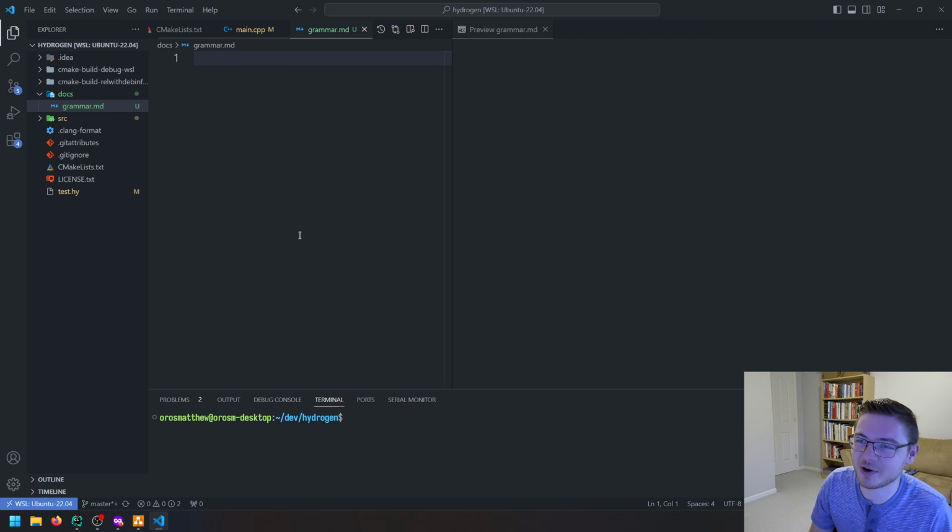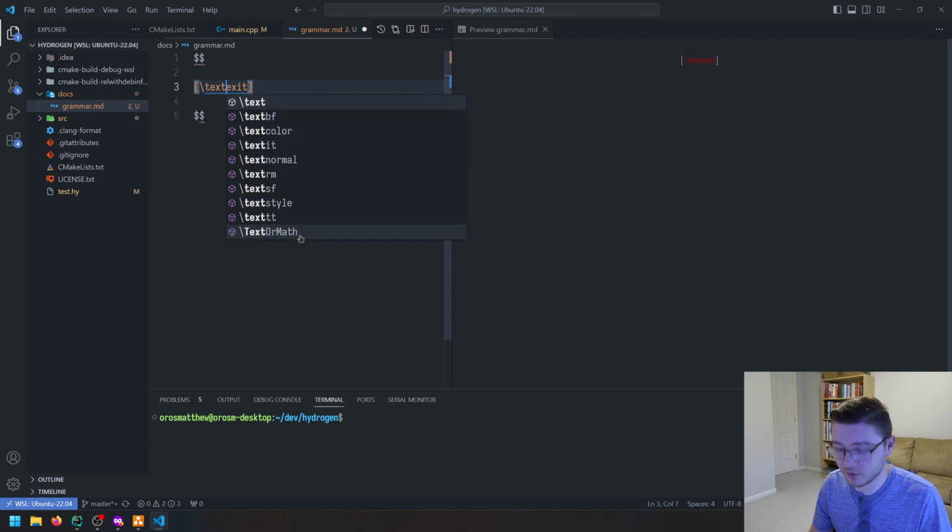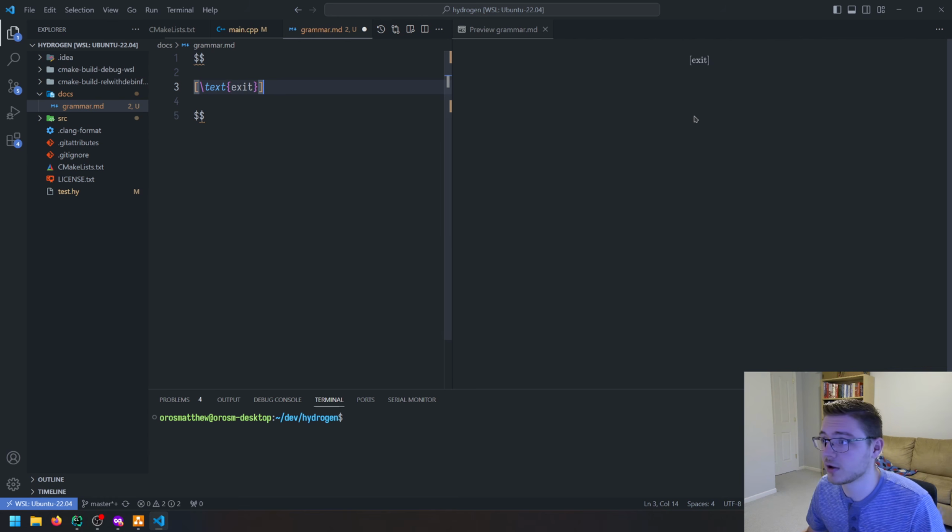For example, we might have our exit node, and we'll specify each node in brackets. We want this to be in LaTeX, so I can just do a dollar sign like that, and now it'll be in LaTeX. And let's specify text here so that it's not in italics.